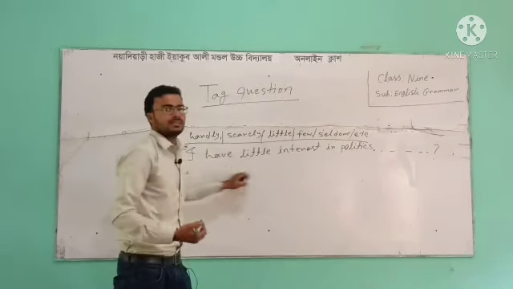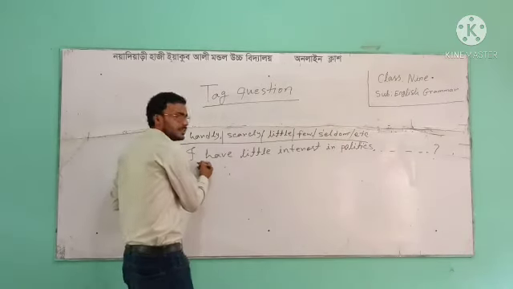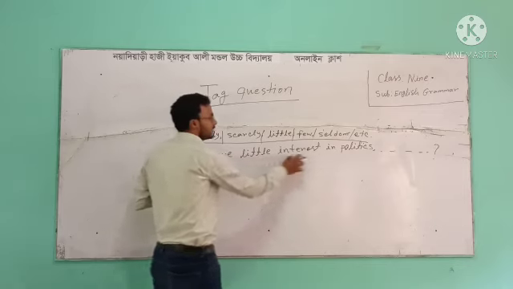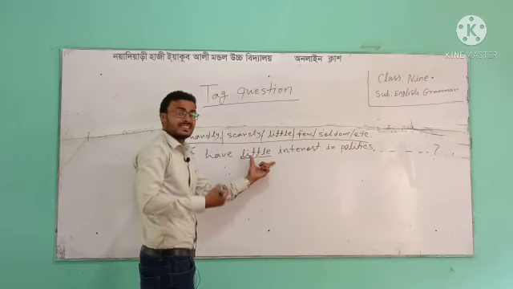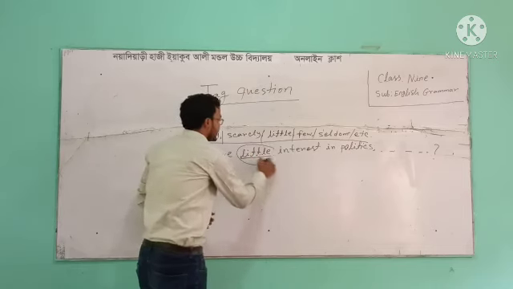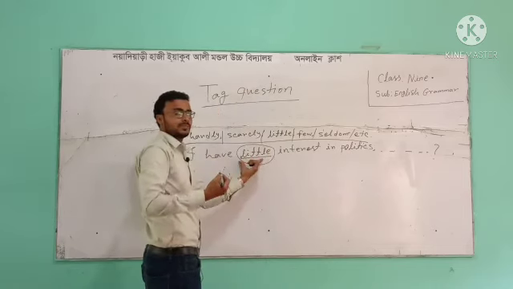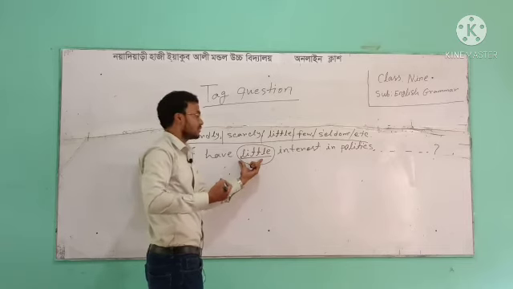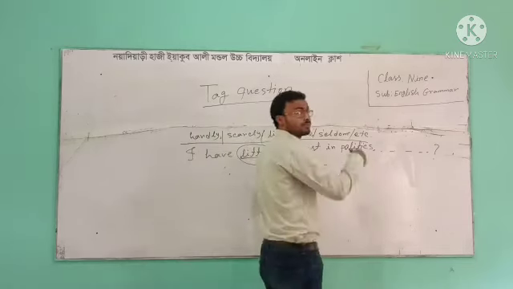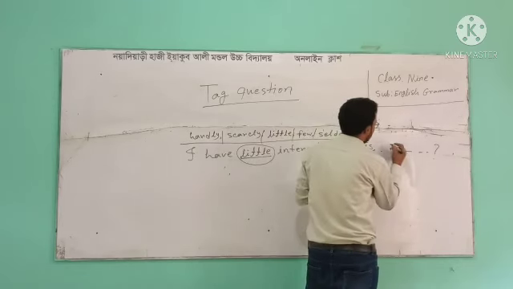What could be the tag question here? Look at the statement. I have little interest. Little. So this word indicates that this statement is considered negative, so the tag question form will be affirmative.